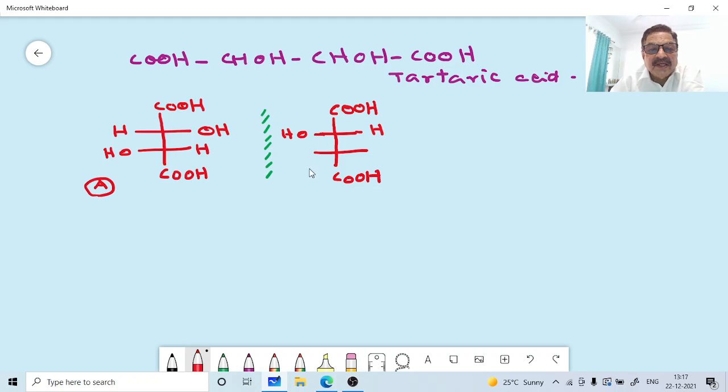Okay, and here also H, OH. So this is the isomer B here. Okay, they are enantiomers. In the case of tartaric acid, there are 2 stereogenic centers, then 4 stereoisomers. Now A and B we have drawn, they are an enantiomer pair. Okay, they are non-superimposable mirror images. Correct. Now another one, how will you draw? The same way we can do that, switching the positions here.